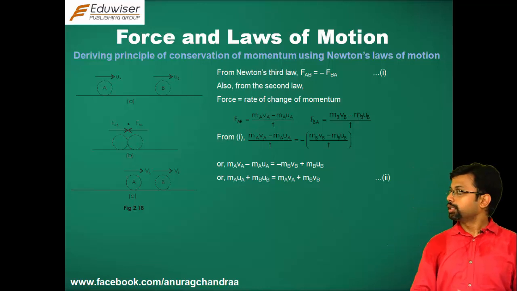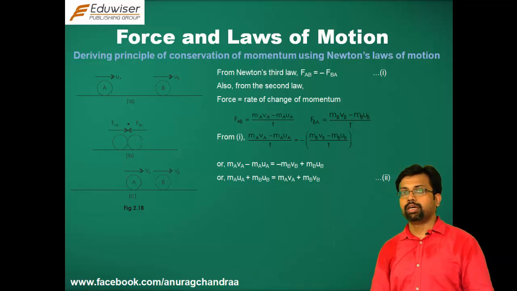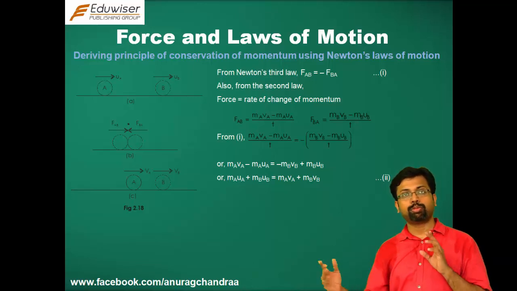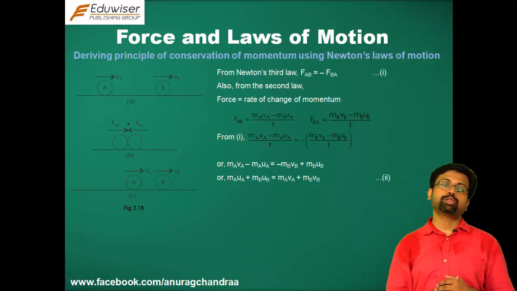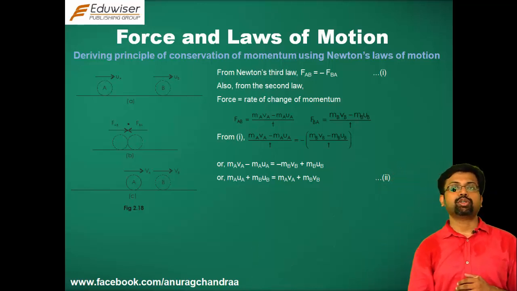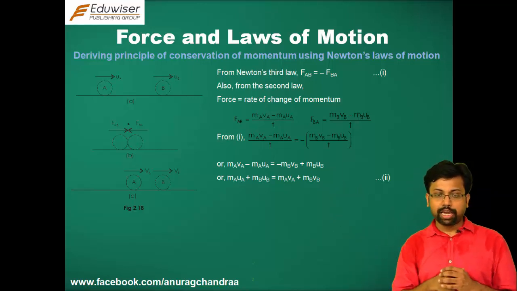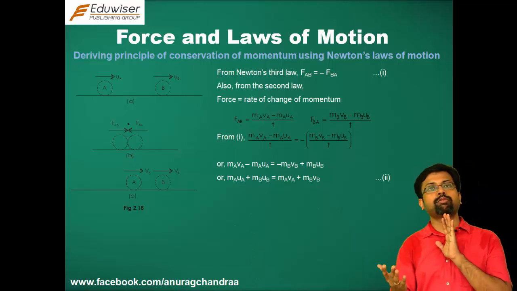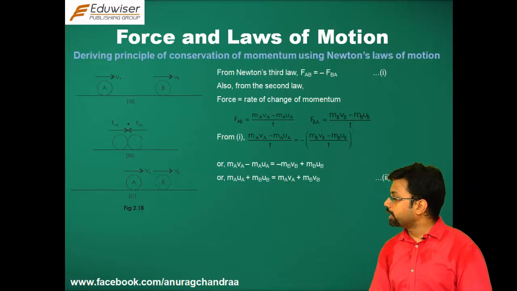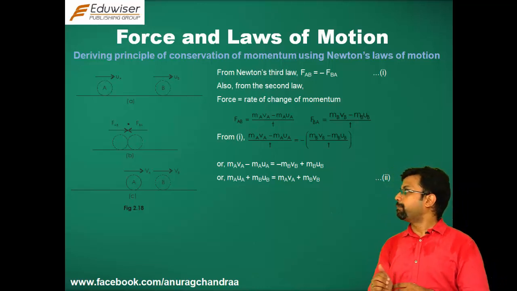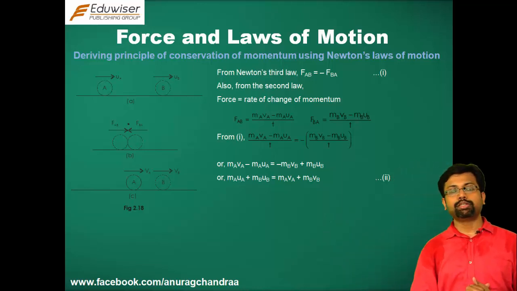The only thing here is that FAB will be equal to minus FBA, because the forces are equal in magnitude but they are opposite in direction. We have also studied in Newton's second law of motion that force is equal to rate of change of momentum. So, what is the force AB? FAB would be equal to the rate of change of momentum of body A, which is MAVA minus MAUA divided by T, and FBA will be equal to MBVB minus MBUB divided by T.